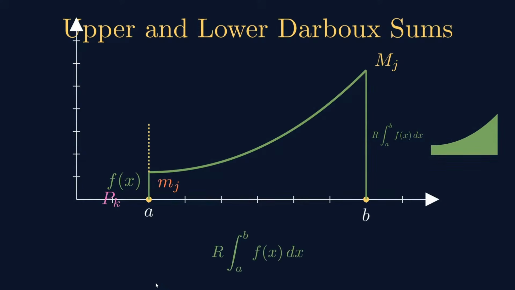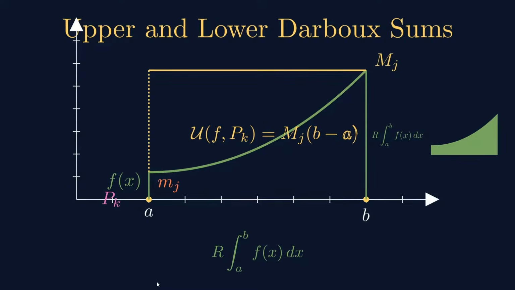Then let us come to the upper double sum. This is the yellow dotted line and the horizontal line. This rectangle is this much height and this much length. So the area of the rectangle represents the upper double sum. For this particular partition, this is Mj times b minus a.